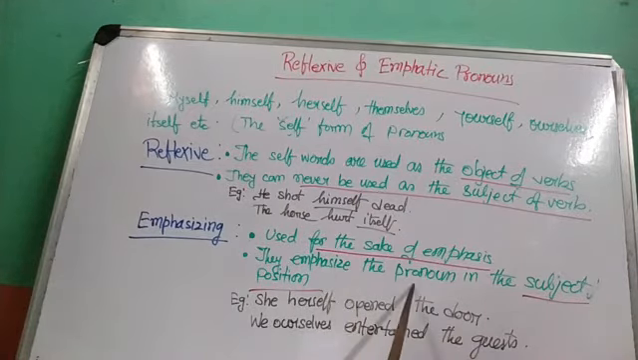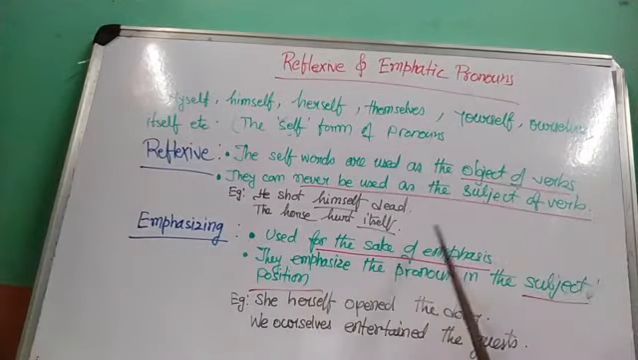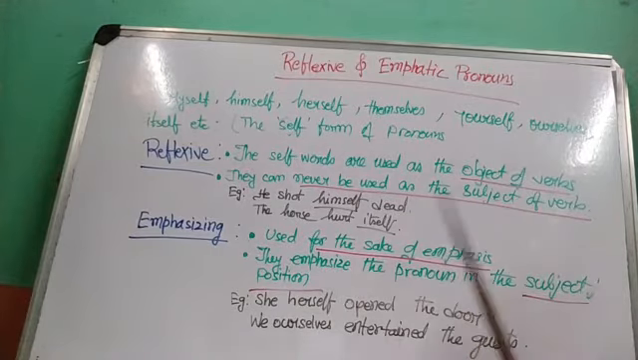They emphasize the pronoun, as the pronouns are definitely the subject, but the self words emphasize the pronoun in subject position. The emphatic pronouns are used for the sake of emphasis. Even if you don't use those words, the sentence would be complete on its own. She herself opened the door. She opened the door is perfectly fine. You don't need the word herself. Then why is it used?